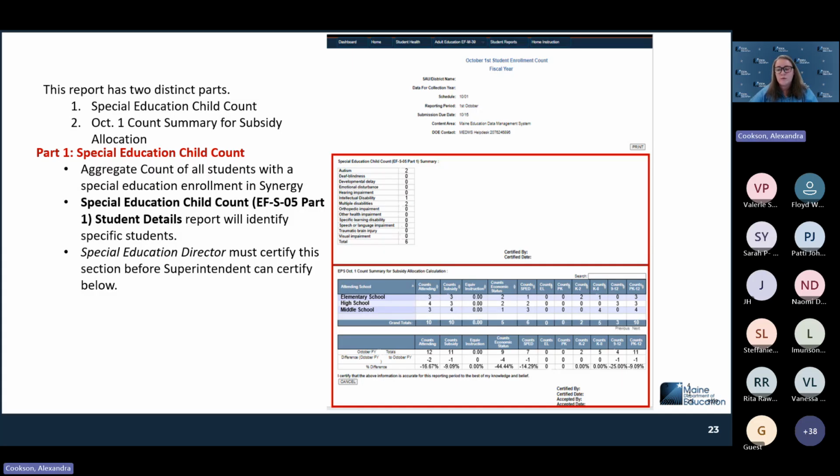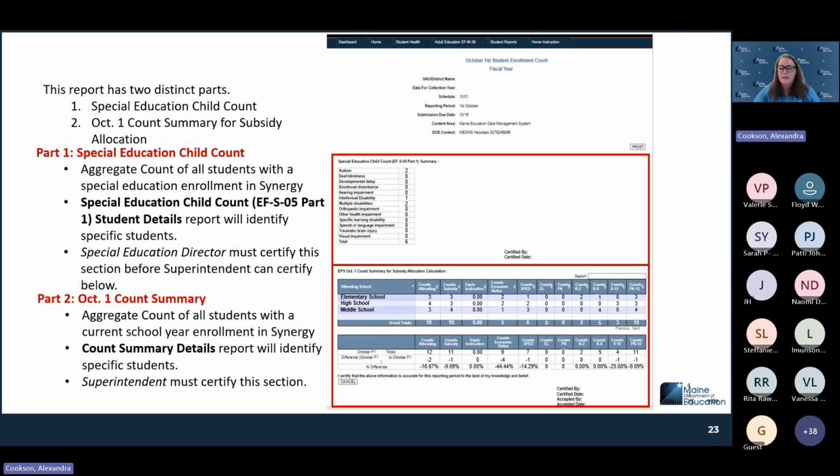This top section is required to be certified by your special education director. This is the first step. The next section of the report cannot be certified until this step is completed. The special education director certifies first. Once it is in special ed certified, it will move over to the superintendent where they can then go in and certify the report. And that's the bottom section.